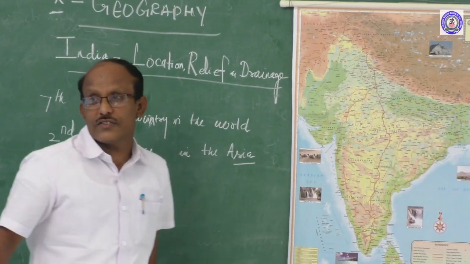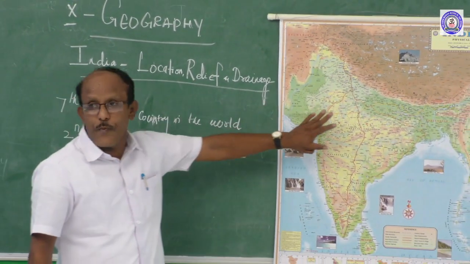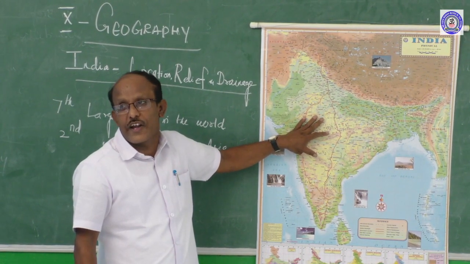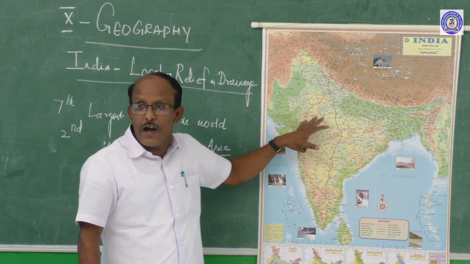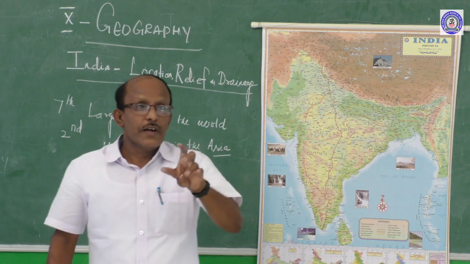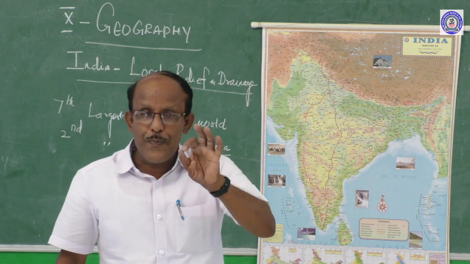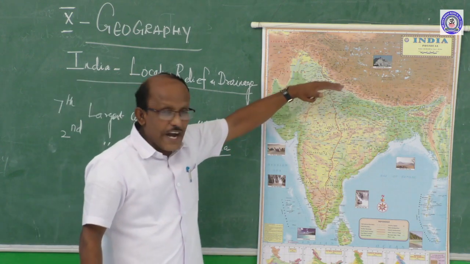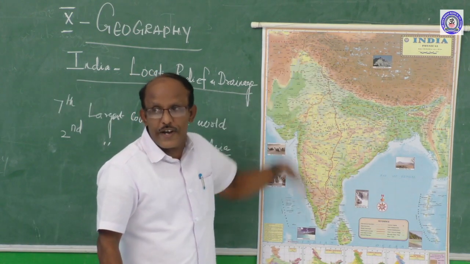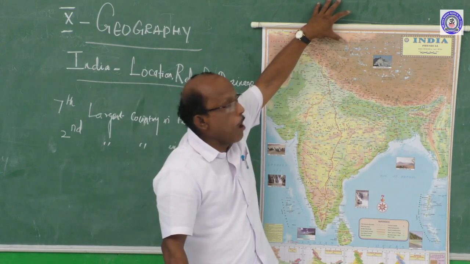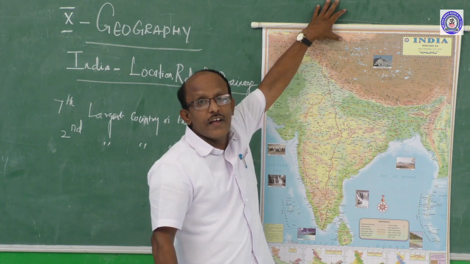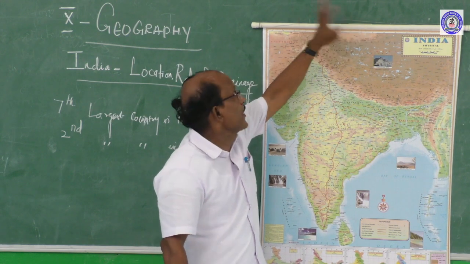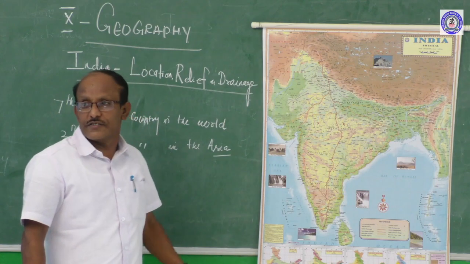So in the north, India forms the southern part of the Asia continent. The location of India on the world map is the southern part of Asia continent, and India is separated by the lofty Himalayas in the middle from the rest of the continent.